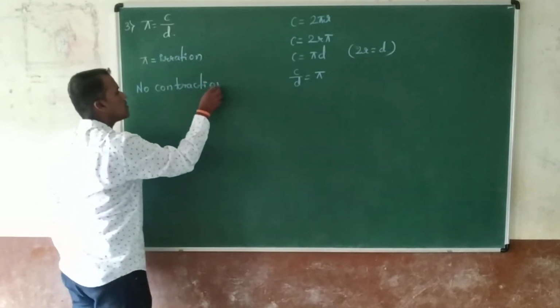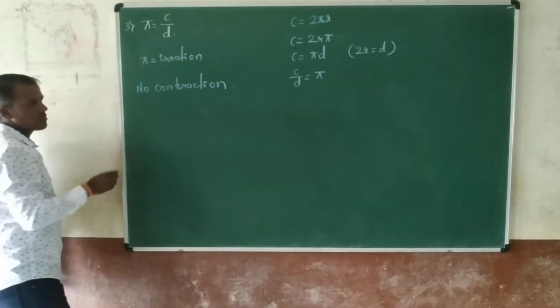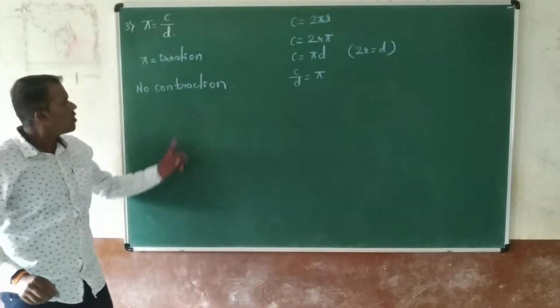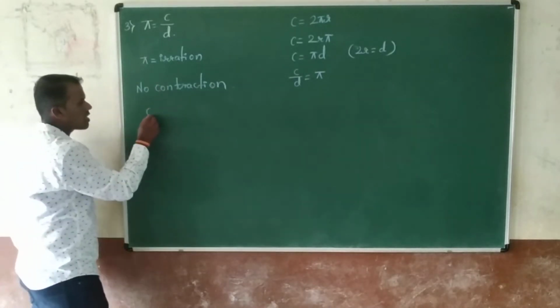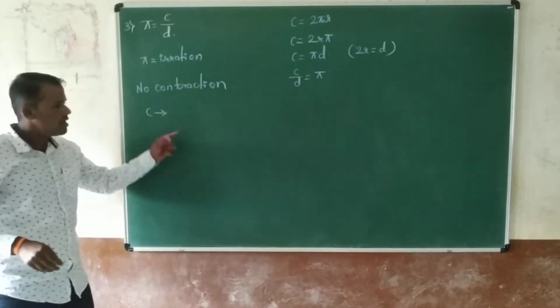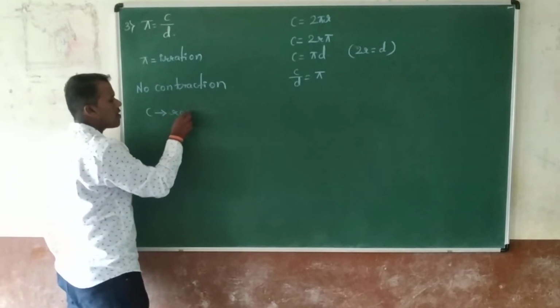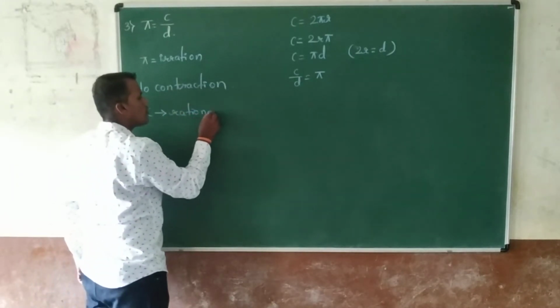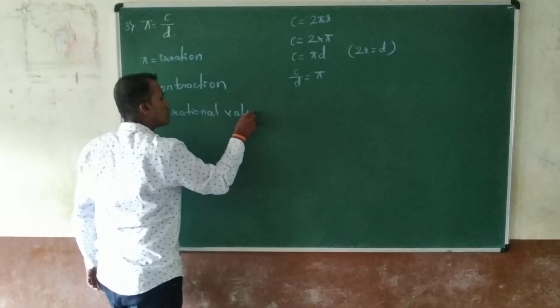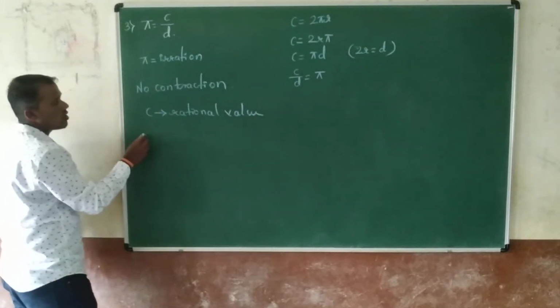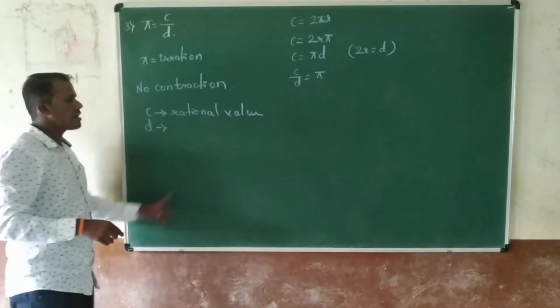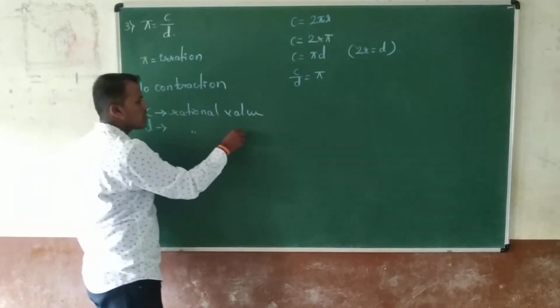There is no contradiction because c, the circumference of the circle, has a rational value, and d is also rational.